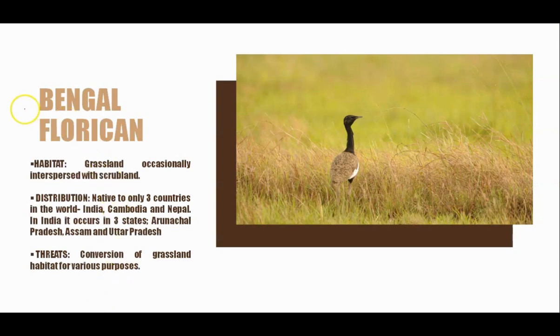Next in the list is the Bengal florican. So this is a rare bustard species and they are very well known for their mating dance. The habitat for this species is the grassland. And this species is distributed in only 3 countries in the world, that is India, Cambodia and Nepal. In India, it occurs in 3 states, Arunachal Pradesh, Assam and Uttar Pradesh. This species is under threat because of the conversion of grassland into various purposes like agriculture.